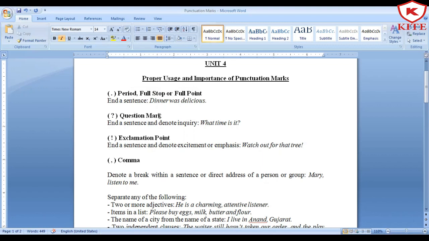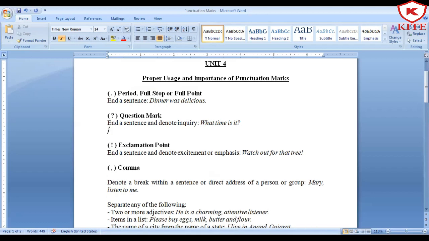Next punctuation mark is question mark. Question mark, you know very well, is used to ask questions. It is used to denote inquiry. When I say denote inquiry, it means to ask certain things. Like for example, what time is it? I can use one more example, that is, is it raining outside?